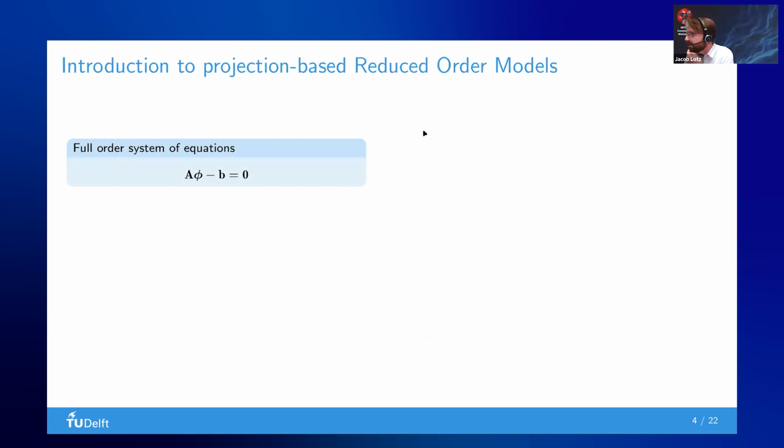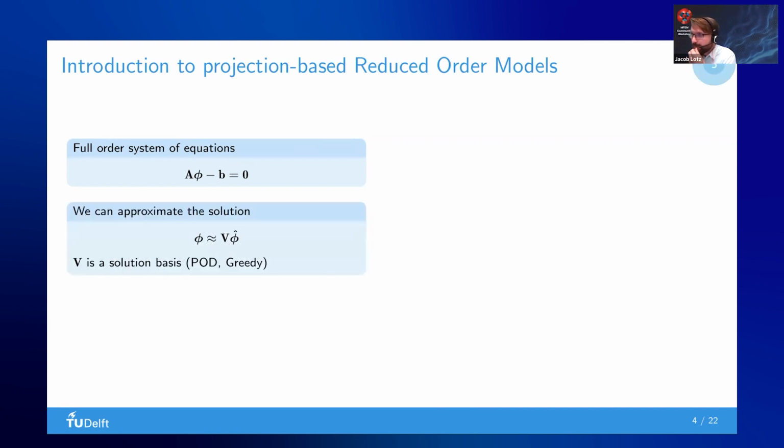So, to give a short introduction of these systems, we have a linear system over here, which is what we call a full order model. We can find this by, for instance, discretizing the Poisson equations. We'll get this linear system. But of course, for Poisson equations this will be very easy to solve. But if we are solving, for instance, the Navier-Stokes equations, it will get really expensive easily.